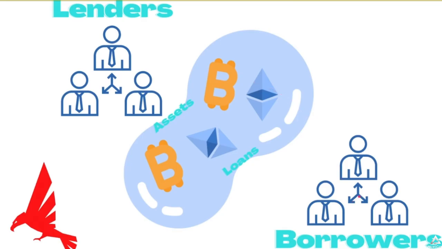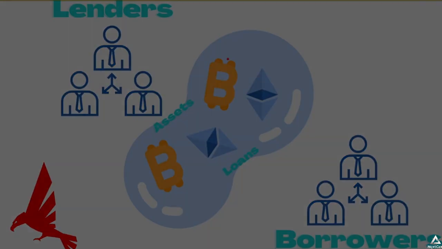Borrowers are allowed to request, based on the amount of collateral that they put into the liquidity pool, a percentage of their collateral back as a loan. And essentially, the liquidity pool will distribute the funds to the borrower. And if the borrower does not repay their loan, the liquidity pool keeps the collateral. And the lenders are always ensured that their funds are safe.